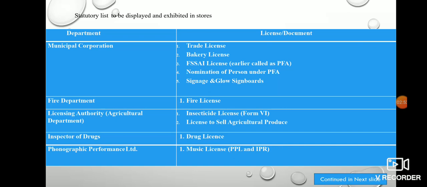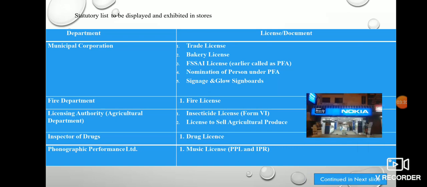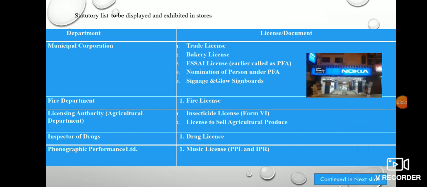It is the Food Safety and Standards Authority license. Then nomination of the person under PFA. PFA is nothing but Prevention of Food Adulteration. Someone has to give the nomination, who is the nominee. And signage and glow signboards, which mean the same.